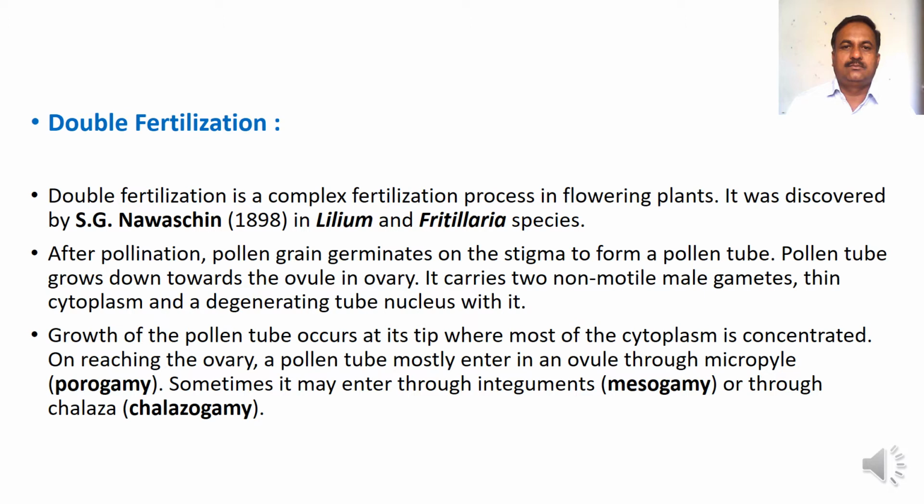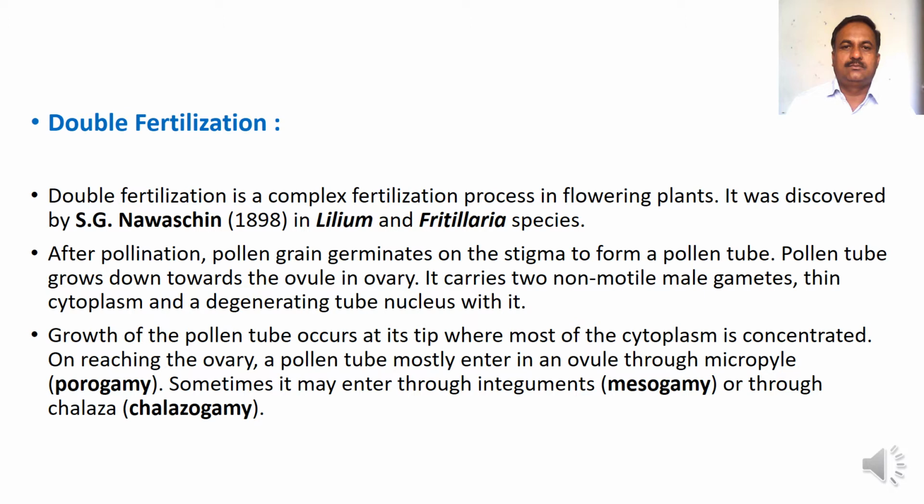After pollination, the pollen grain germinates on the stigma to form a pollen tube. The pollen tube grows down toward the ovule inside the ovary. It carries two male gametes along with thin cytoplasm and a degenerating tube nucleus.